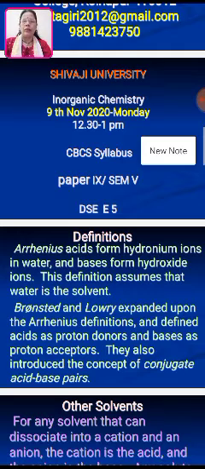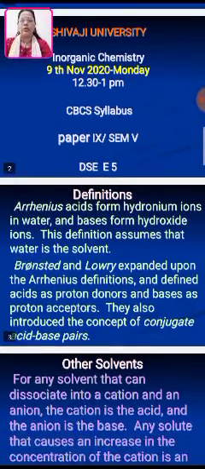Next, Bronsted and Lowry followed the Arrhenius concept and expanded upon the Arrhenius definitions. They defined acids as proton donors and bases as proton acceptors. They also introduced the concept of conjugate acid-base pairs.